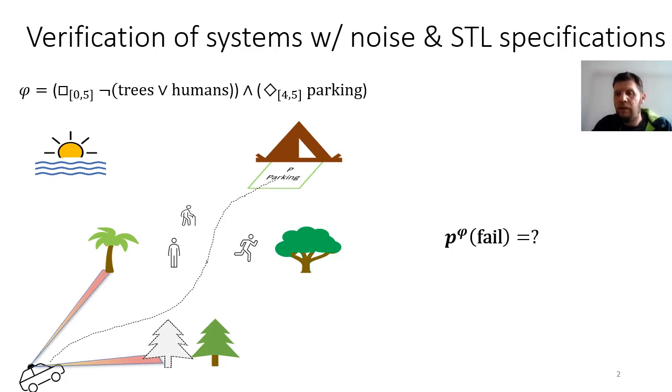The car controls depend on some sensors like Lidars or cameras, which can have noise and would affect the trajectories. Some obstacles may also move around with some uncertainty, so there are lots of ways that this system can play out, and we'd like to evaluate the probability of satisfying this task. Disclaimer, I may use fail or satisfy interchangeably throughout this talk because we can always put a negation sign in front of the entire specification to change between them.